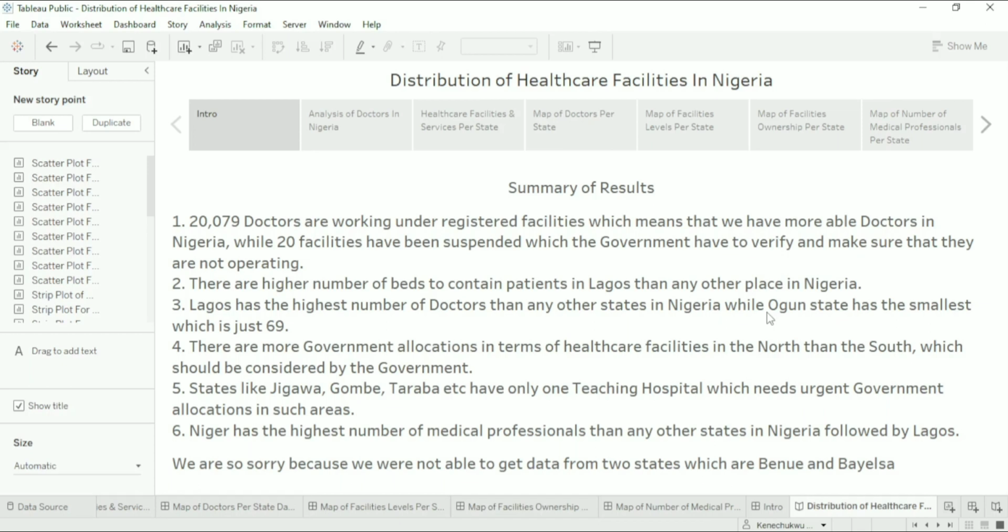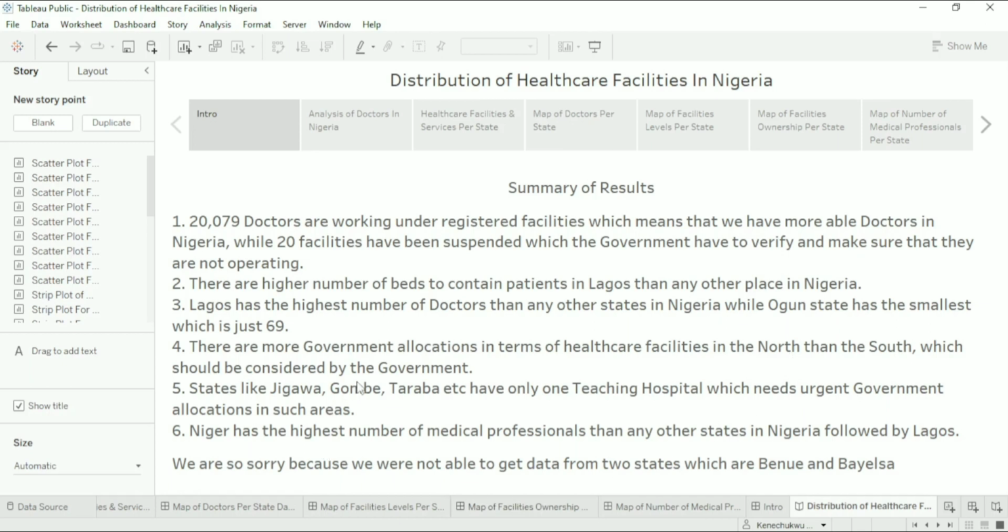There is more government allocation in terms of healthcare facilities in the north than in the south, which should be considered by the government because this is disproportionate. Most of these facilities in the south are owned by individuals, and they set their drug prices and everything. So I think the government should try to build more public facilities in the southern part of Nigeria so that there will be an equal proportion of facilities, because most of them are in the north and only a few are in the south, so that people in the south can also afford healthcare easily.